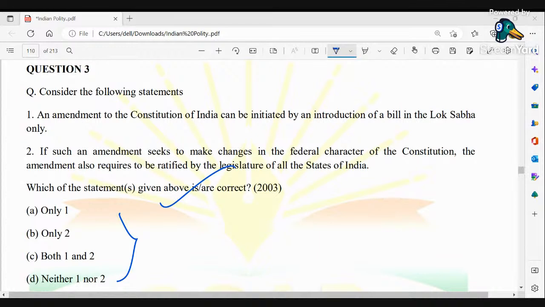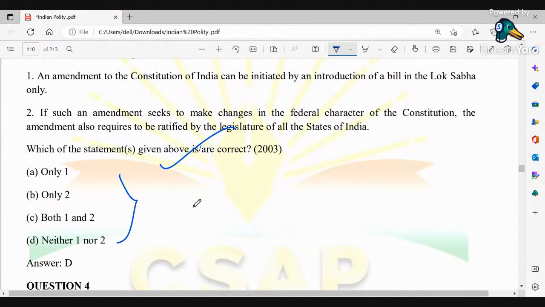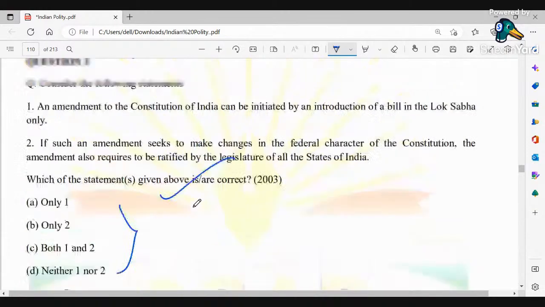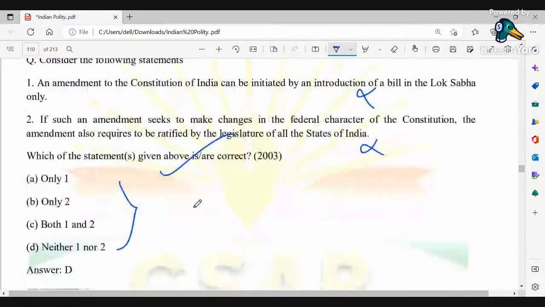3B. Okay. Any more? I have got enough responses. Okay. So let's check it out. So here the correct option is D. That is neither 1 nor 2. Okay. So both the statements are not correct. Okay. Next one.